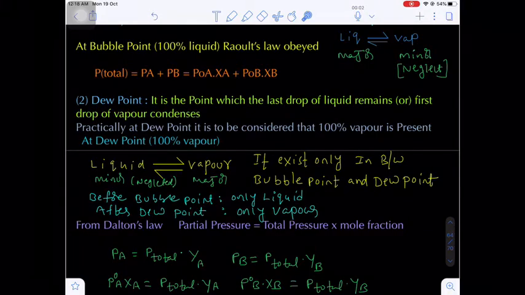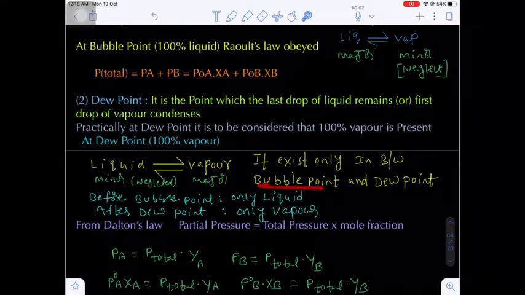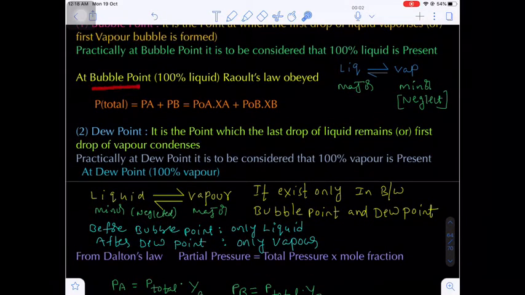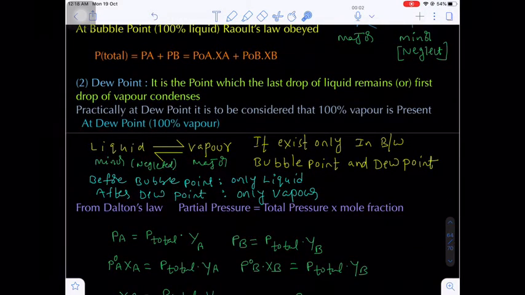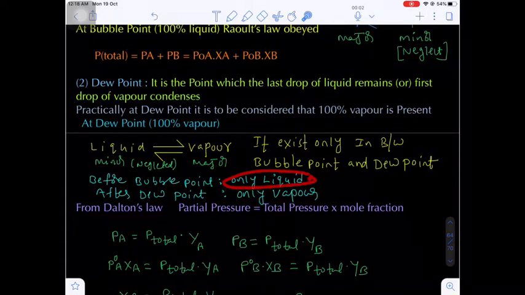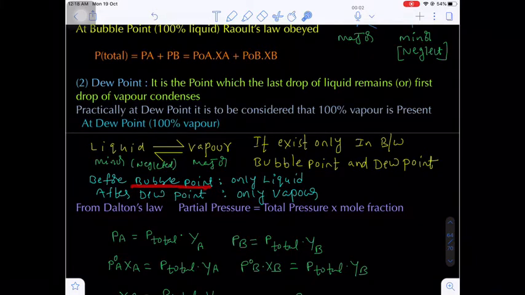Now here, this dynamic equilibrium, if you see in between the bubble point and dew point. Even at the bubble point dynamic equilibrium is there, at the dew point also dynamic equilibrium is there, and in between the dew point and bubble point also dynamic equilibrium is established. Are you getting my point? Now before the bubble point you have only liquid, because at the bubble point only the first drop of a liquid undergoes vaporization. That means from the bubble point onwards the vaporization of a liquid begins. Are you getting my point?